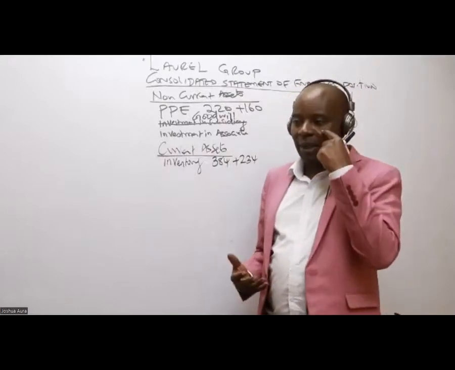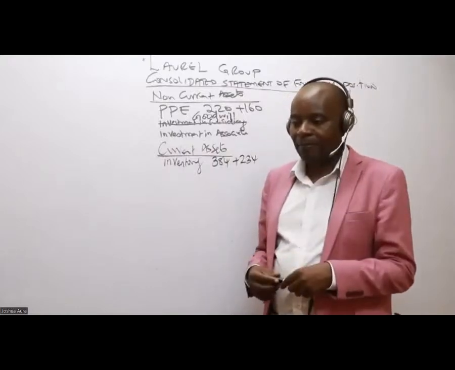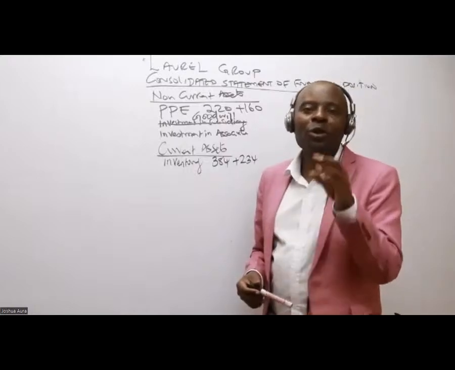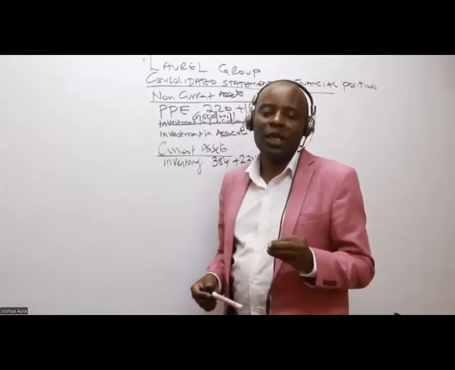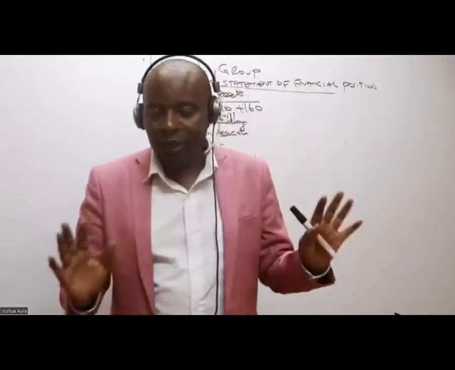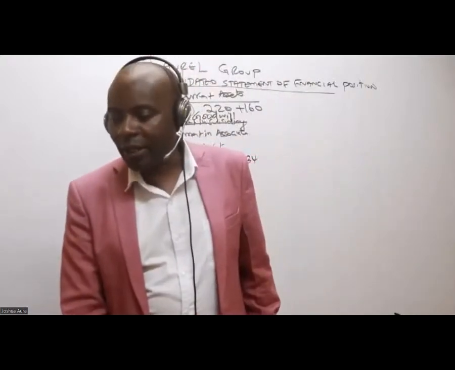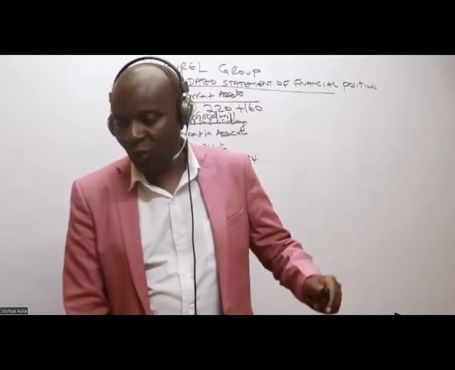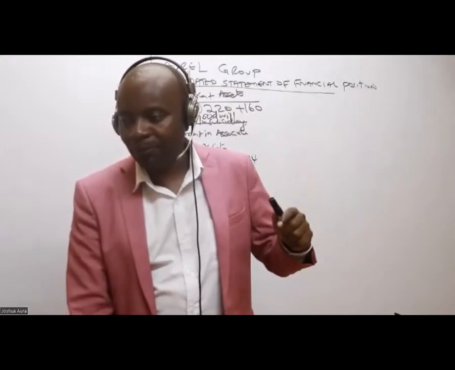Because it's an associate and we are not allowed to consolidate associate figures. So we leave like that and we are not picking anybody's calculator. Great, you guys are really following. You guys are bright people.